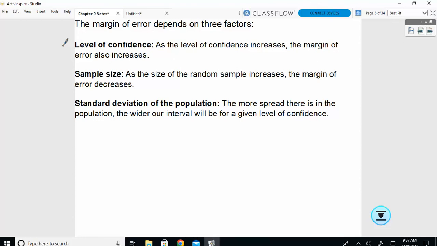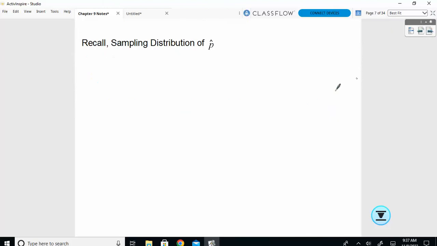Any questions so far? Okay, so I'm going to cover the next 2 slides and I'm going to stop. I'm not going to work out an example today. I just want to review a few things.